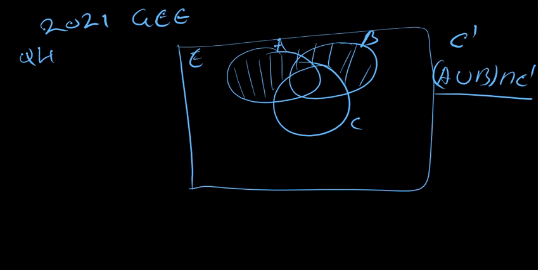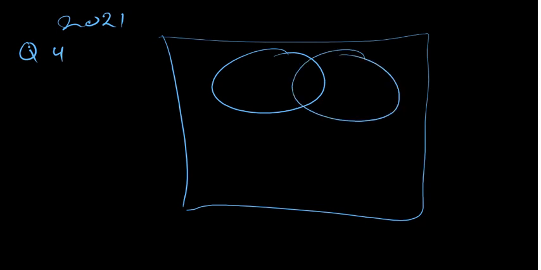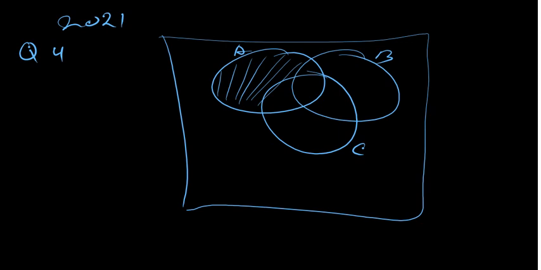That's school certificate. That was question 4, a very interesting question. Okay, that's what we have right here. So we had these 3 sets. We have our A, we have our B, we have our C right here. The part that was shaded was this part.